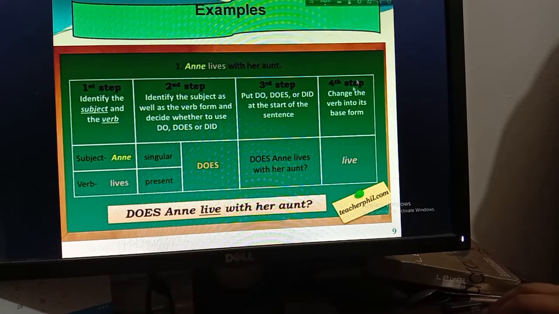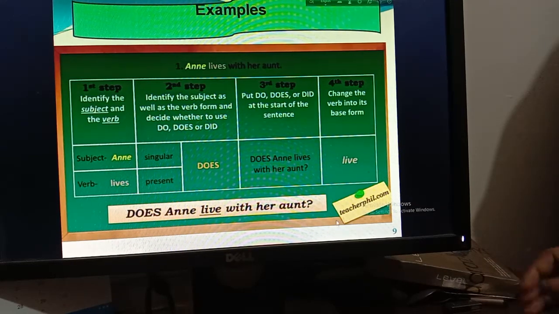Okay, so fourth step is change the verb into its base form. So we know that when we use do, does or did at the beginning of the sentence, we have to use the base form of the main verb. So what is the base form? Main verb here? Lives. Okay, so as there is does at the beginning of the sentence, you have to use here live, not lives. Okay, so now there is the final sentence. Does Anne live with her aunt? There will be a question mark. So according to the steps, you have to find out all of these things, then you will make this question.